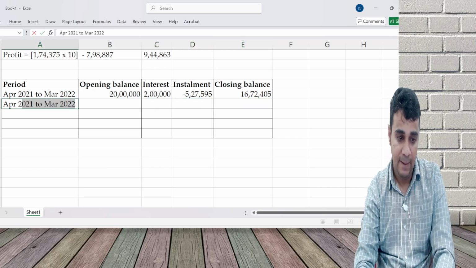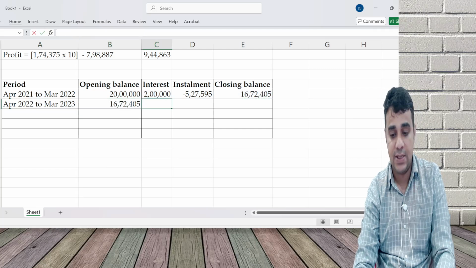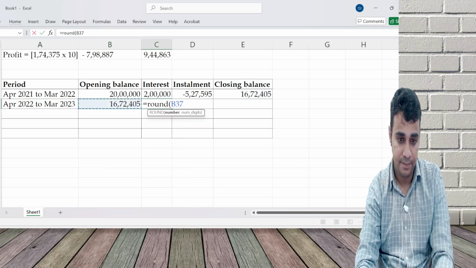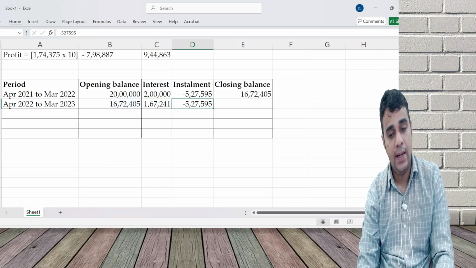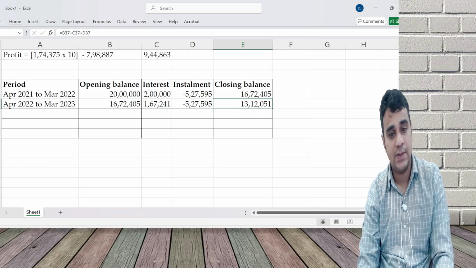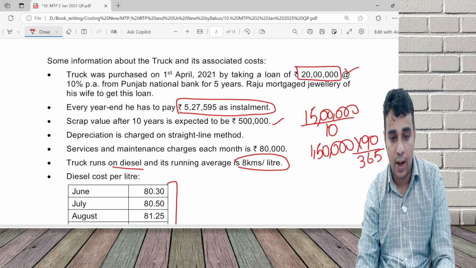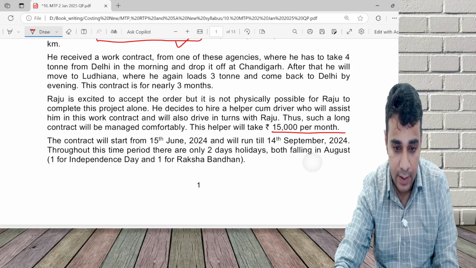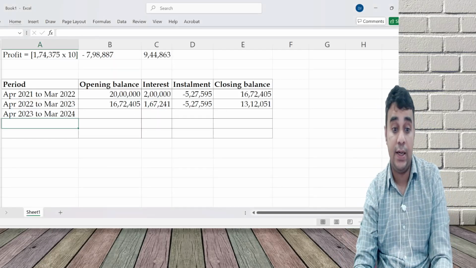Then April 2022 to March 2023. Opening balance is 16,721. Interest 10%. Installment. Closing balance, same formula: opening plus interest minus the installment. Then April 2023 to March 2024. Our contract is from 2024, so I need it for April 2024 to March 2025.